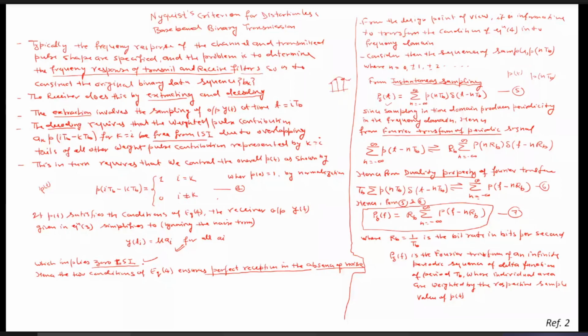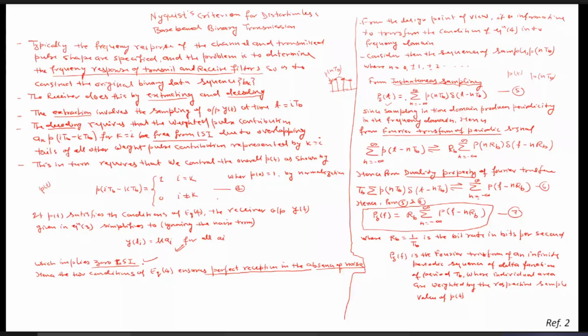But since the impulse function is present, we write it as p(nT_b) delta(t minus nT_b), and this n may be 0, 1, 2, 3, -1, -2, like that, where the impulses appear. So from the instantaneous sampling, we can write p_delta(t) equals summation n equals minus infinity to infinity p(nT_b) delta(t minus nT_b).